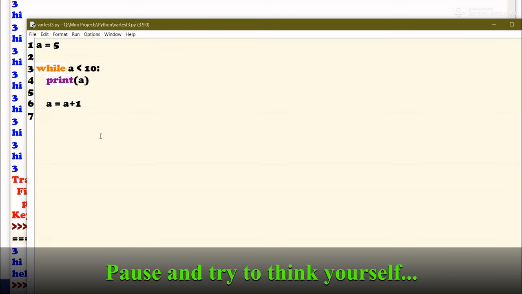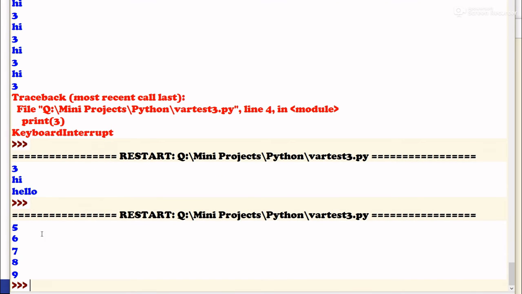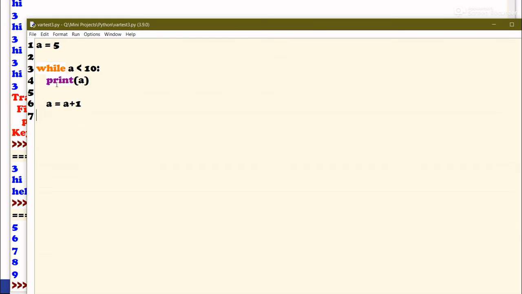Now let's try to run this and see what we get. We are getting 5, 6, 7, 8, 9. Let me explain what happened. So first of all, we assigned the value 5 inside the variable a.